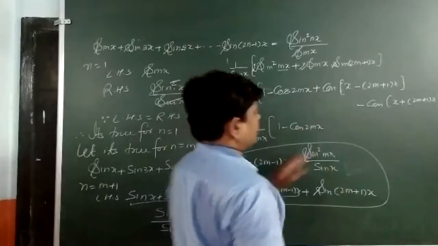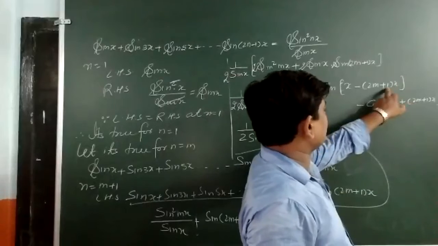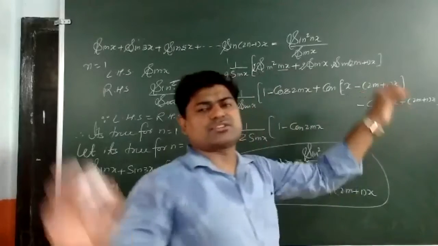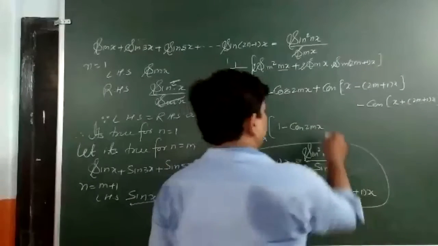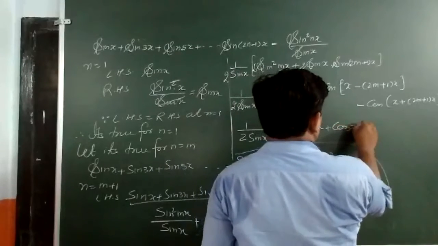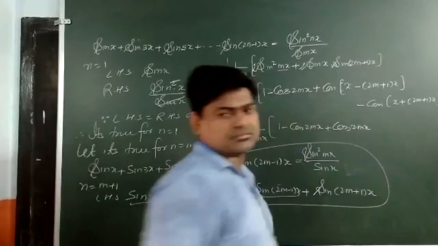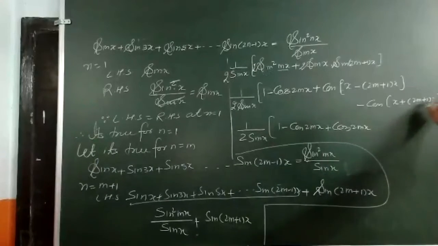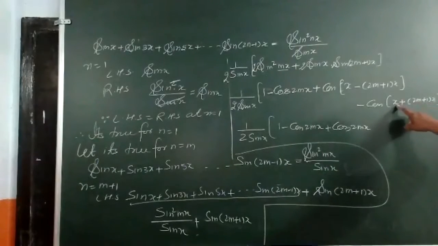Here you can see when I multiply by x, x and x cancel, 2 and x with negative sign will come. Cos minus theta can be written as cos theta. It will be cos 2nx. Any doubt is there? When I multiply here, I'll get x and x will be 2x.